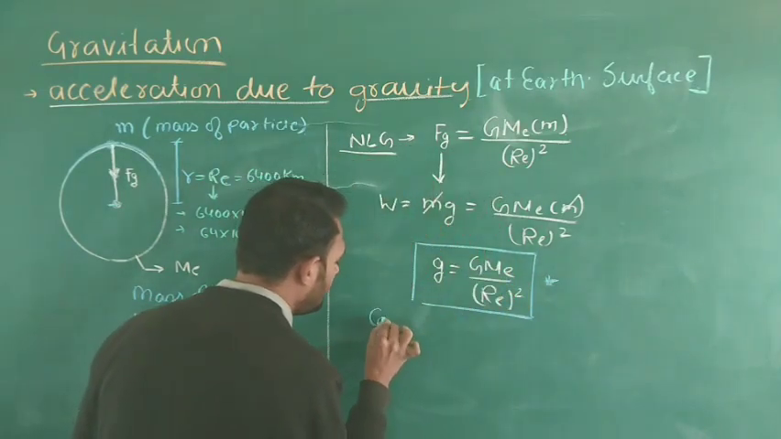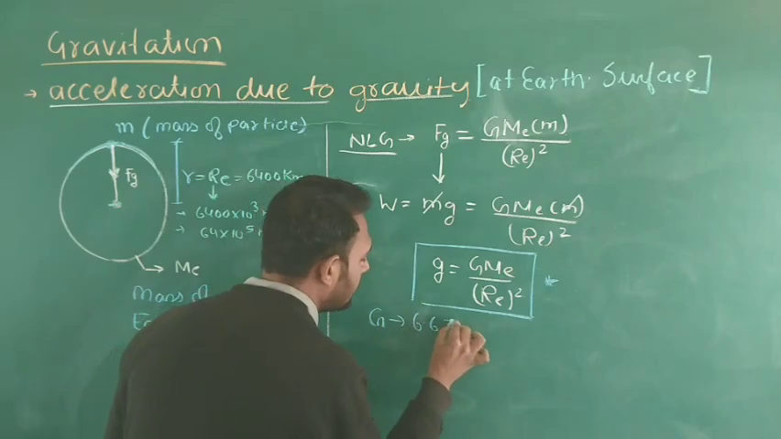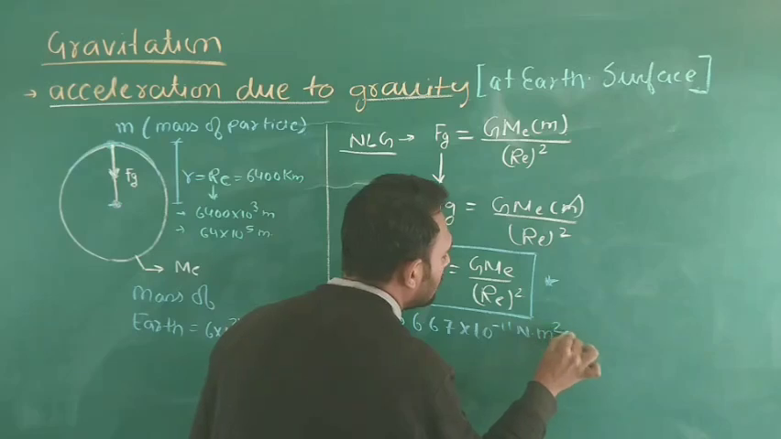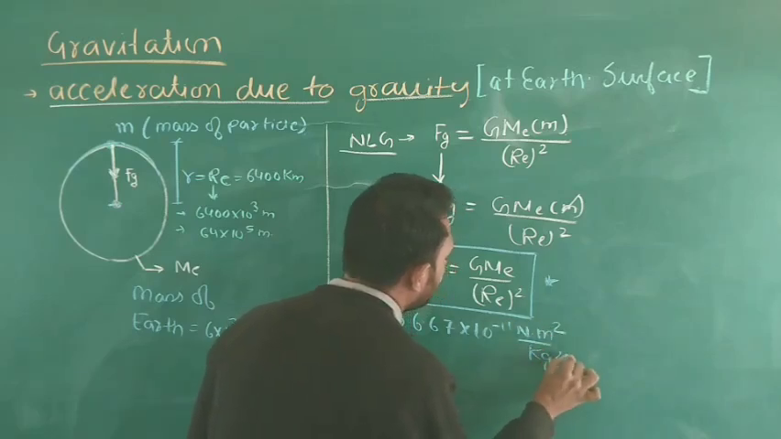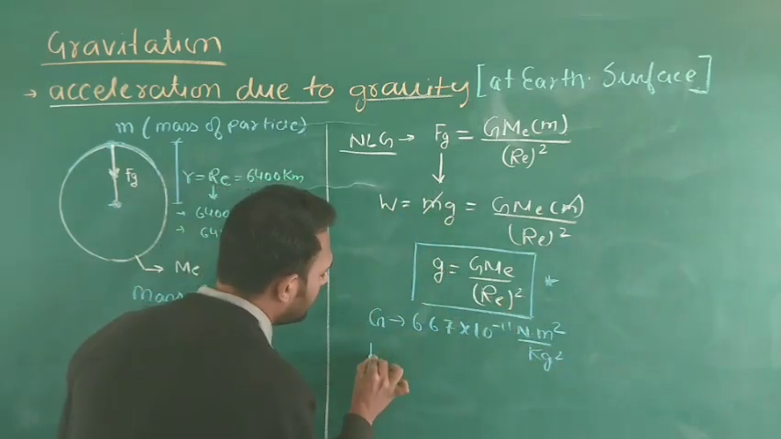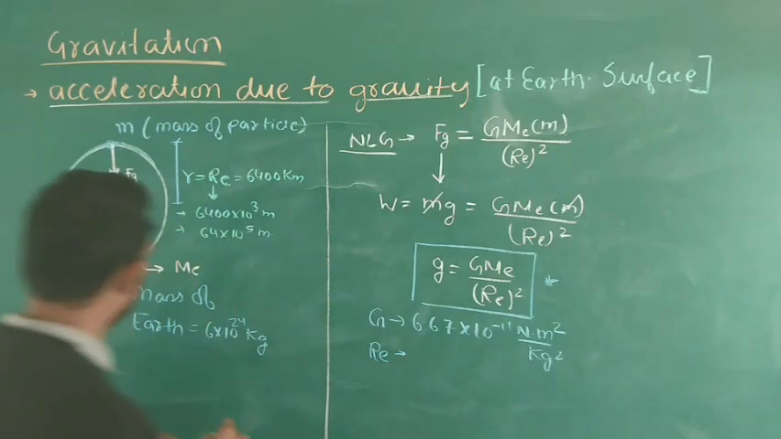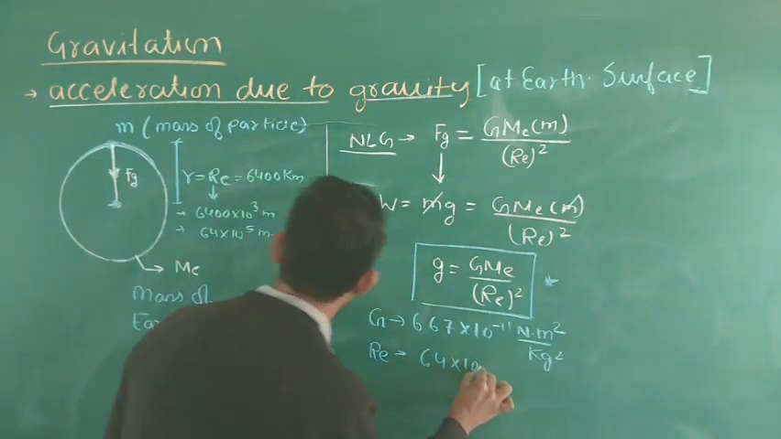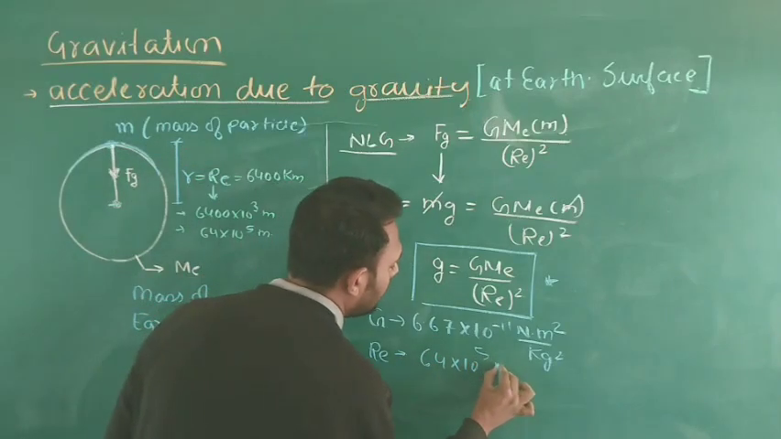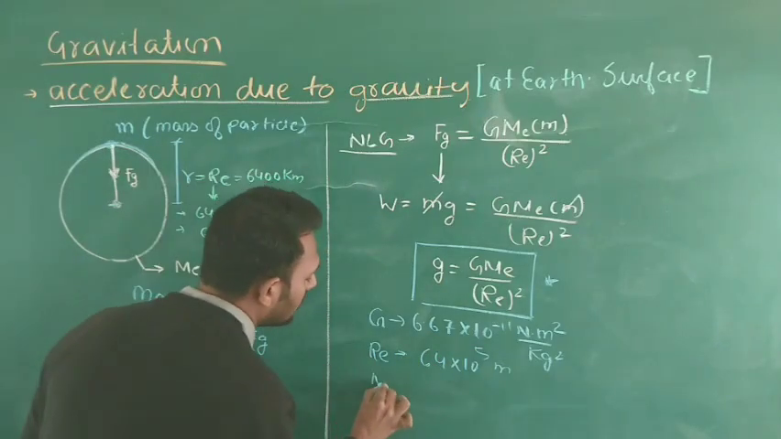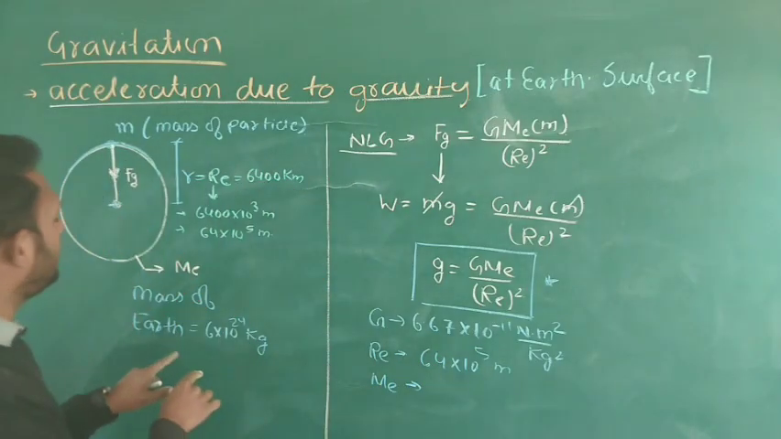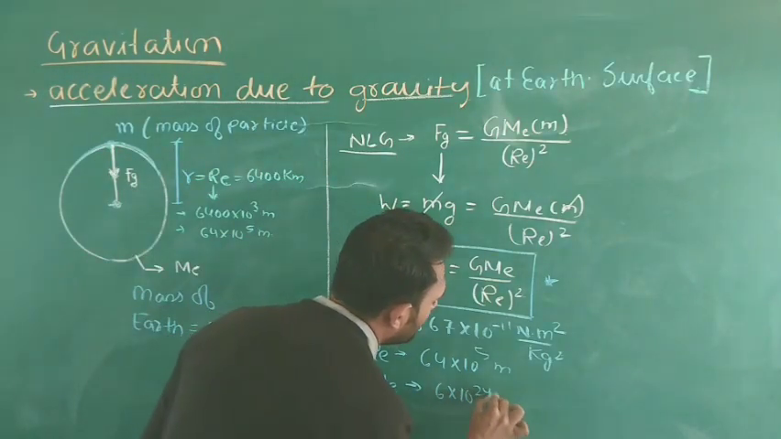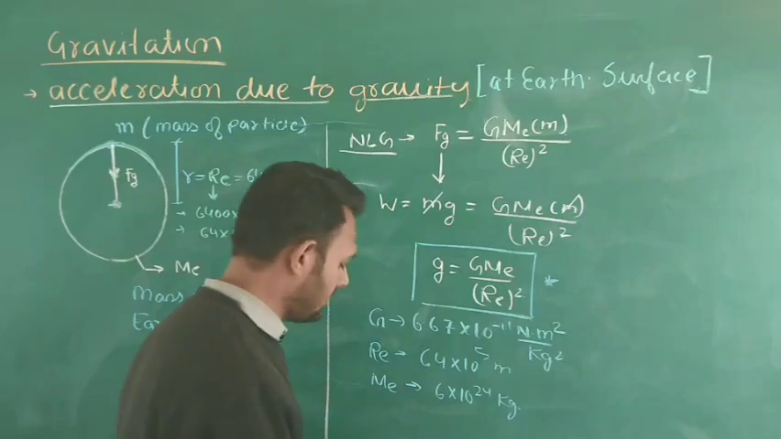The value of G is equal to 6.67 into 10 to the power minus 11 Newton meter square per kg square. Re is the radius of earth, which is equal to 64 into 10 to the power 5 meters. The mass of earth we have already determined, 6 into 10 to the power 24 kg. You have to remember some things in this derivation.